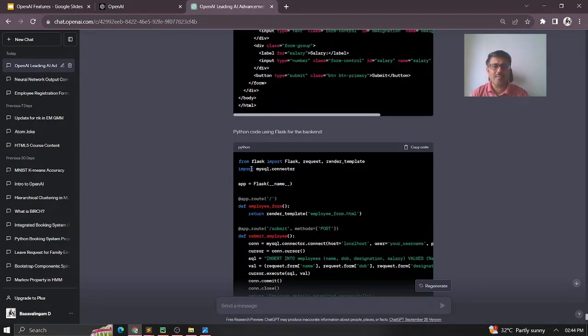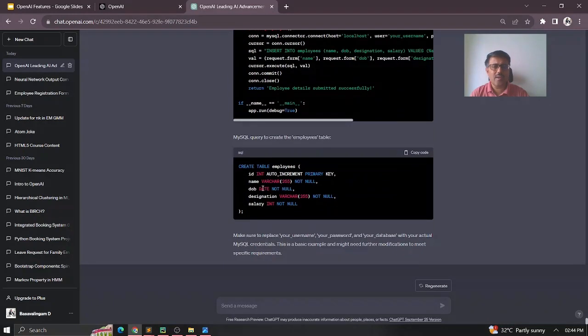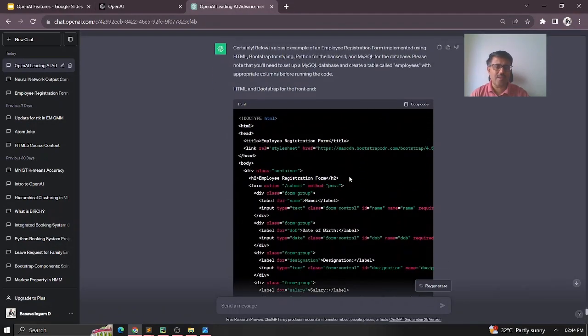And then this is the Python. It uses the Flask framework, and it is giving the code for that Flask framework. And then it also gives me the MySQL part, how to put these values into that. The database also, it creates a table employee. You can see here ID, name, date of birth, designation, salary. All things are ready now. All that I need to do is start using that.